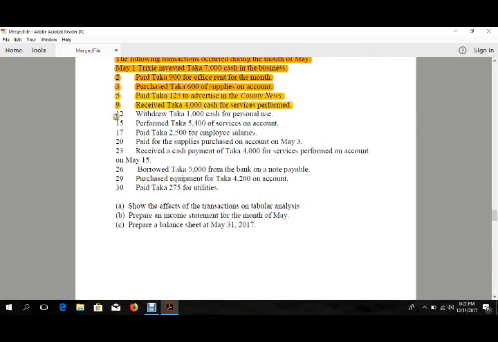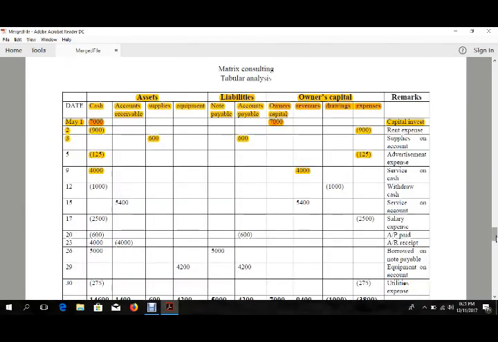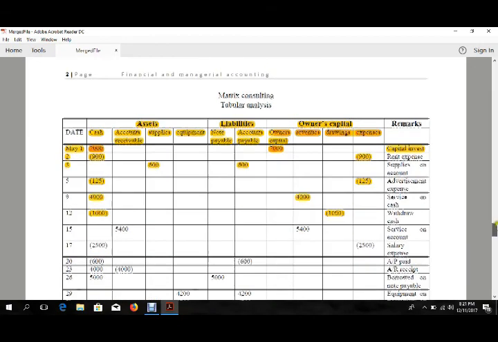It said withdrew 1,000 taka cash for personal use. Trixie withdrew some money from the account of the company. As we already said, it will be a drawing, so we will put this as a negative figure in the drawings section, and also subtract 1,000 from the cash. Let's go for our next entry.